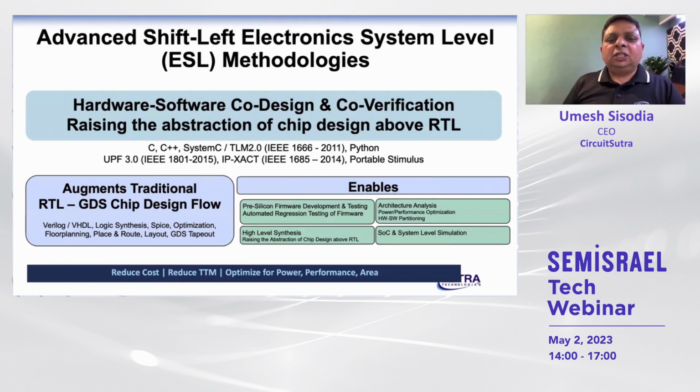These methodologies allow us to perform various operations which were not feasible in the traditional flow. For example, pre-silicon firmware development and testing, automated regression testing of the firmware, architecture analysis quite early in the cycle, high-level synthesis, and simulating at the SoC level or at the system level. These methodologies help us to shift the entire design flow to the left, reduce time to market, optimize various parameters like power, performance, and area for a specific application, and moreover reduce the overall cost of chip development.